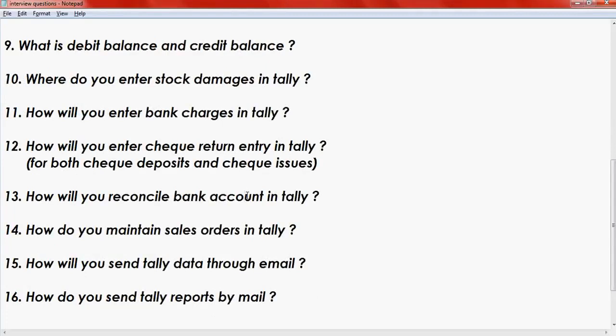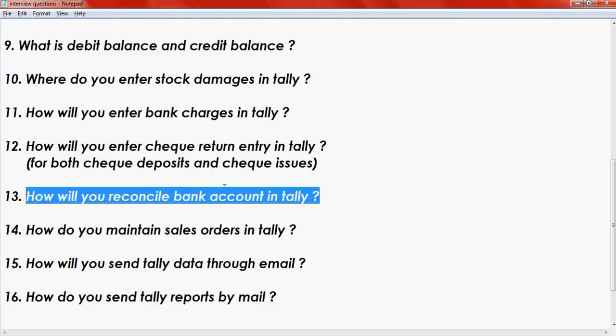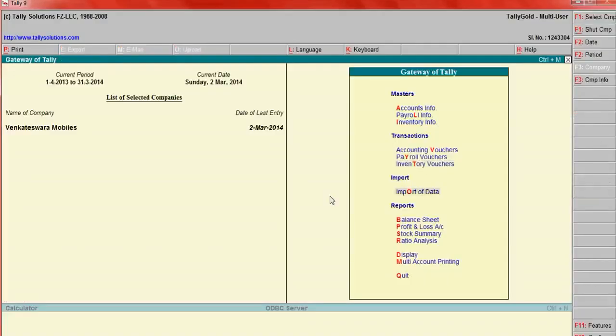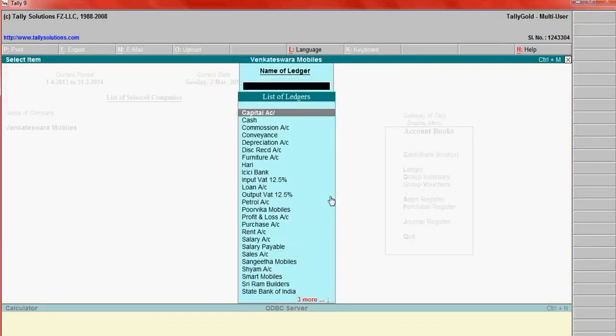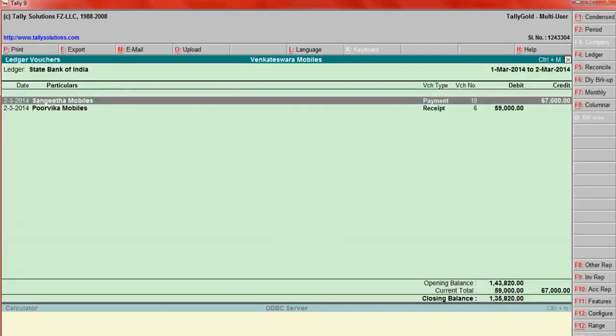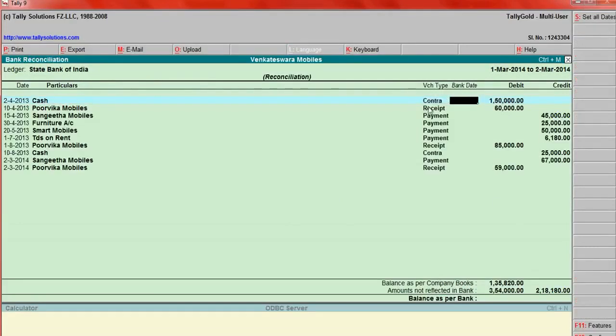How will you reconcile a bank account in Tally? This is a very important question. To reconcile a bank account, first go to Display, Account Books, Ledger, select the bank account, and then press the Reconcile button. After that, we have some entries. Find the bank statement and enter the date on which the check was cleared. For example, if the contra entry